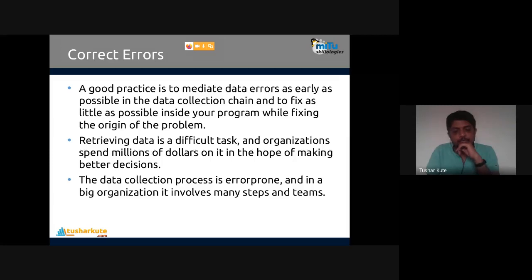Actually, two job profiles are there in a company: data analyst and data scientist. The data analyst tasks are what we have seen. A data scientist works on modeling of data, presentation of it, or decision making from it. The analyst focuses on all these pre-processing techniques that he has to look for while using actual real-world data in practice. The data collection process is error prone, and in a big organization it involves many steps and teams.